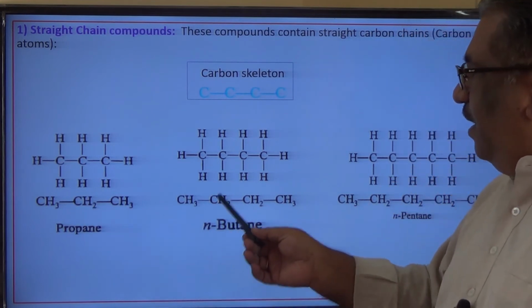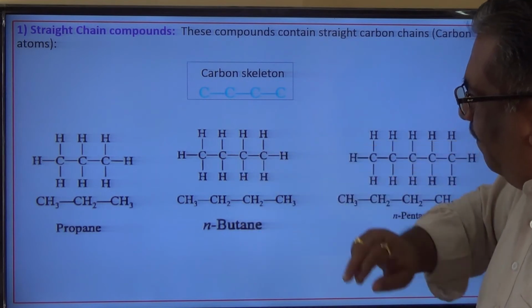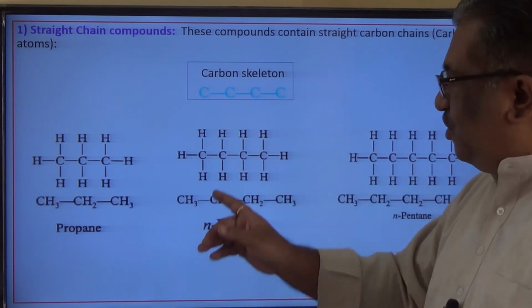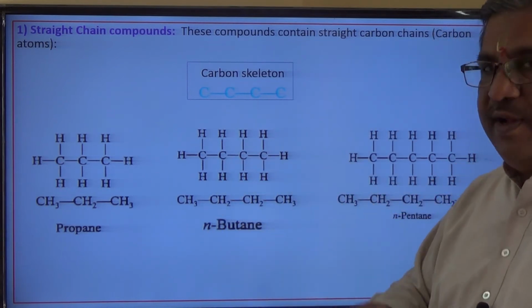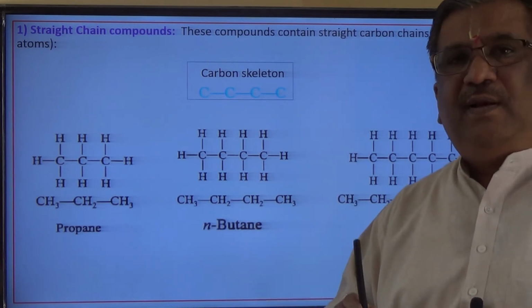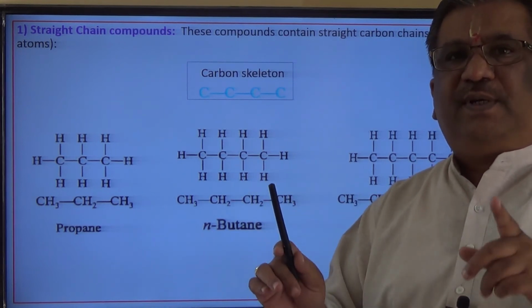No. Here it is possible, because this one carbon atom can be attached over here. As there are possibilities of making a branched chain in this structure, the straight chain compound is called n-butane. That is normal butane. Normal refers to a straight carbon skeleton.